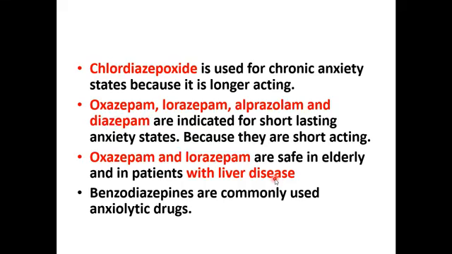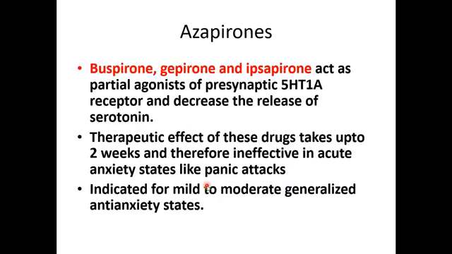Drugs like oxazepam and lorazepam are short acting and safe in elderly patients. Diazepam is not safe in liver disease because it is metabolized in the liver to form oxazepam. The drugs that are directly conjugated, having the shortest action, are the safest: oxazepam and lorazepam. Benzodiazepines are the most commonly used anxiolytic drugs.